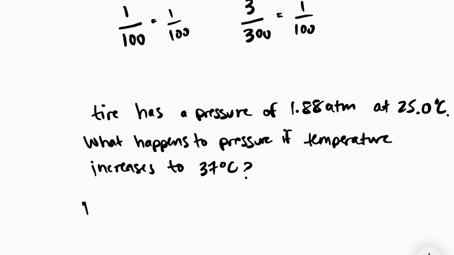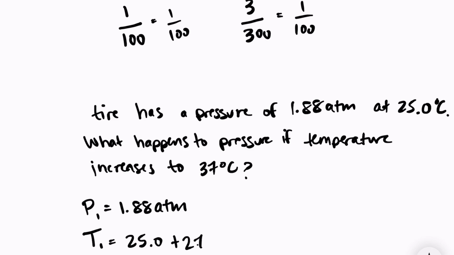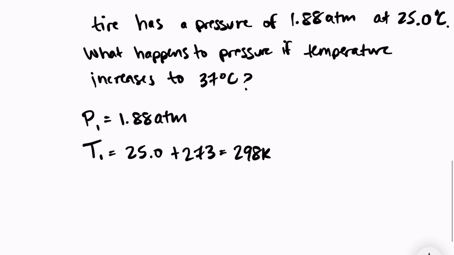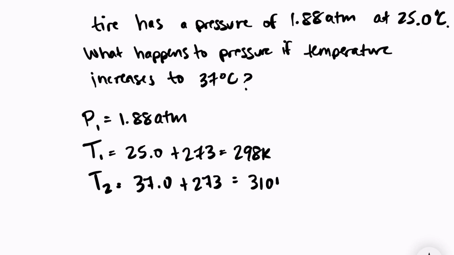So let's write down what we know. We know that P1 is equal to 1.88 atmospheres, and we know that T1 is equal to 25 degrees Celsius. But I cannot use 25 degrees Celsius in my equation. I do have to convert that into Kelvin. So I'm going to add 273, which is equal to 298 Kelvin. My T2 is equal to 37 degrees Celsius, and I also need to change that into Kelvin, so I'll add 273, which is equal to 310 Kelvin.